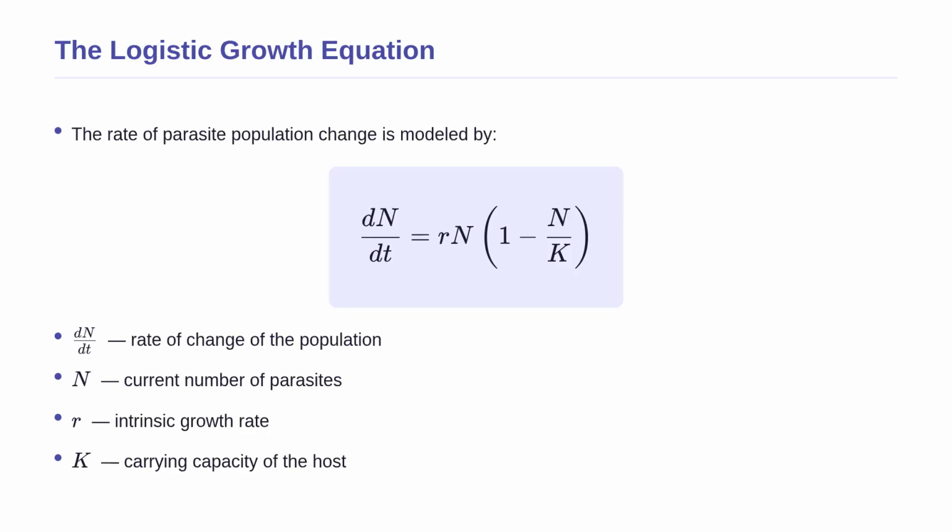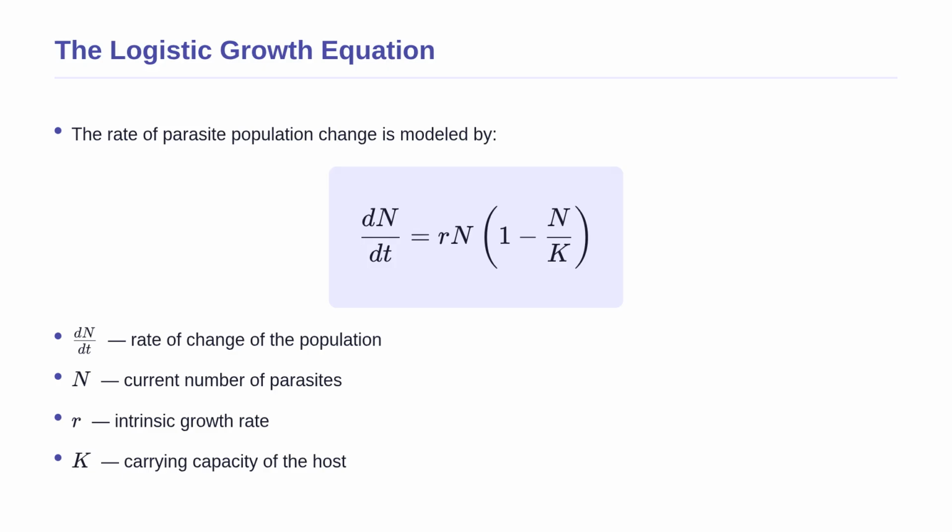This biological concept of limited resources is perfectly captured by the logistic growth differential equation. The term dN over dt represents the rate of change of the parasite population over time. The variable N is the current number of parasites, and the variable r is the intrinsic growth rate, which is how fast they reproduce in perfect conditions. The variable K represents the carrying capacity of the host.